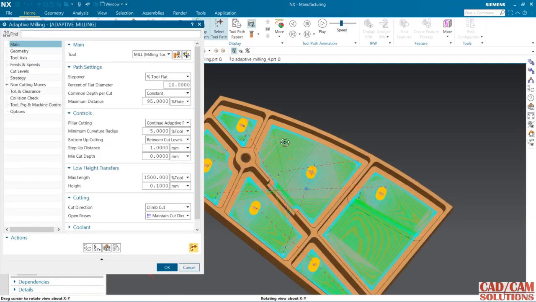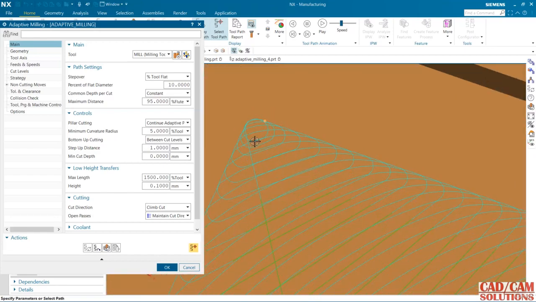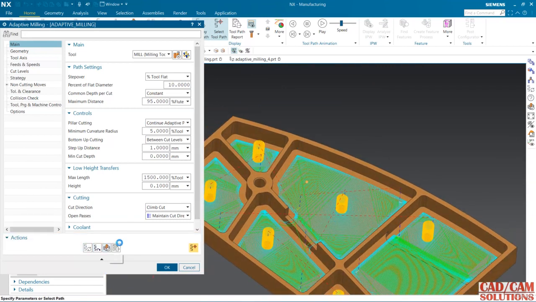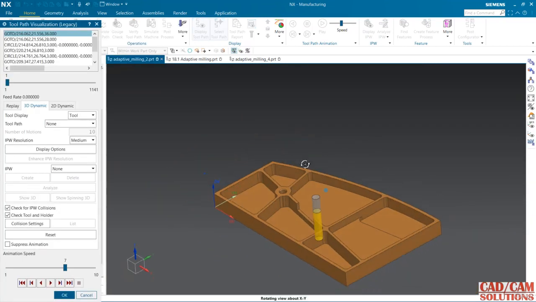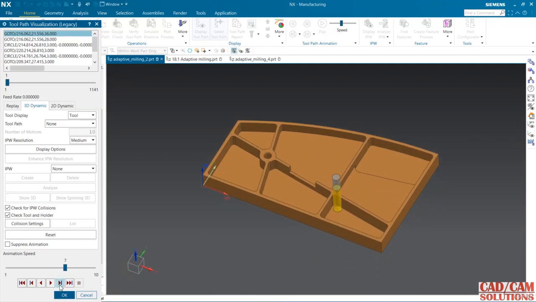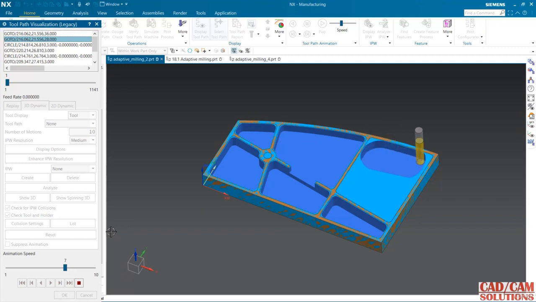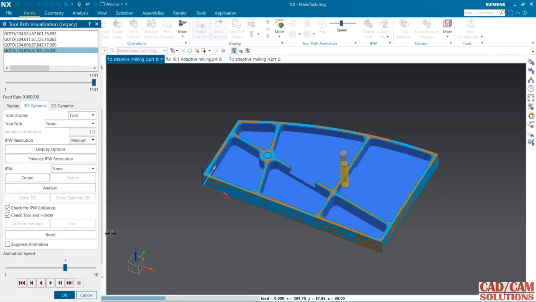So at the corner, if we see this is the curvature at the corner, which is 5%. Let's see the 3D verification of this part. Because of roughing operation, this is the result.